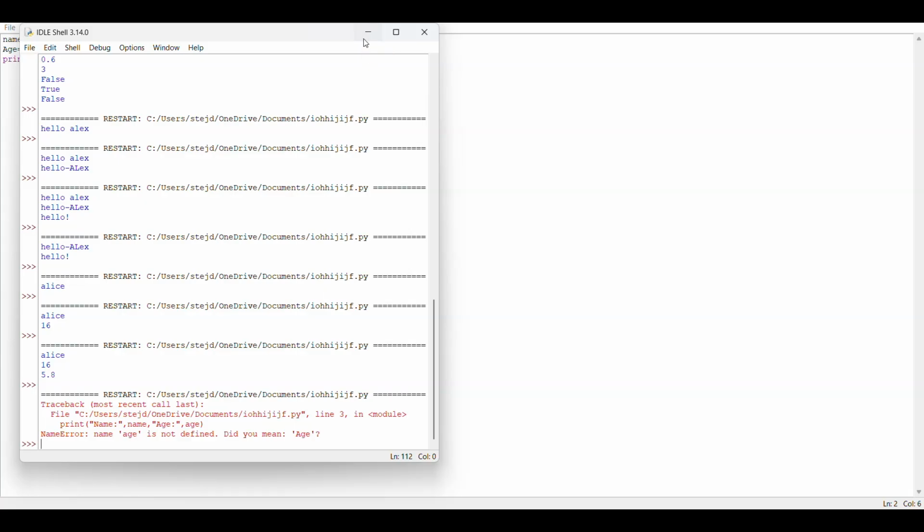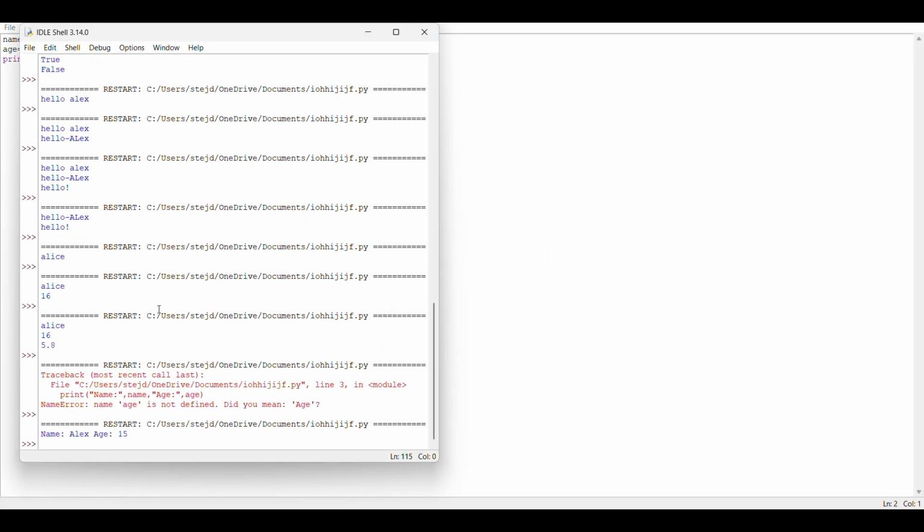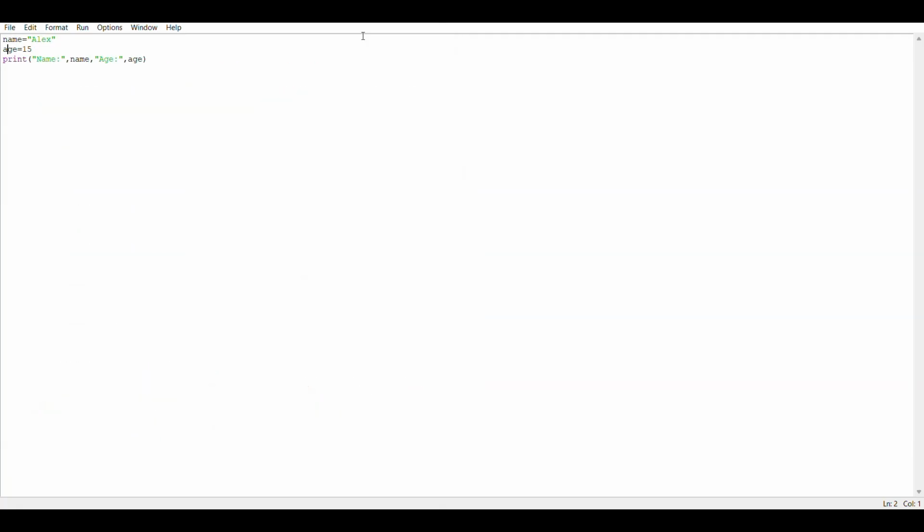Okay, so I have used capital letter here, and if I enter, you can see how it has printed as a name and age. So it is one type of printing a variable. You can just put the name, use the variable name, then again comma, then age, then comma, then again your variable name. So the second method, the concatenation method, is also an easy method.